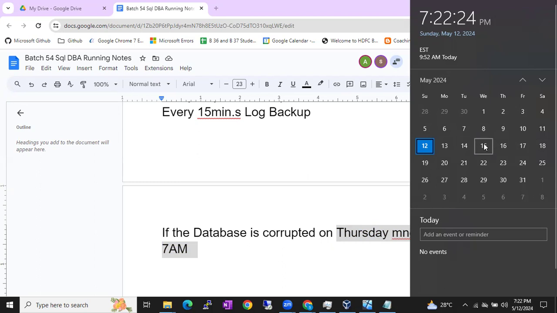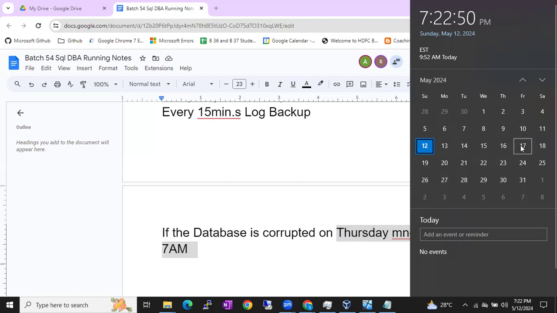To restore any of these differential backups, what minimum backup do you need? Minimum, the 12th full backup. Based on this only the differential backups are generated, right? If we don't have this 12th full backup, you cannot make use of any of these differential backups.